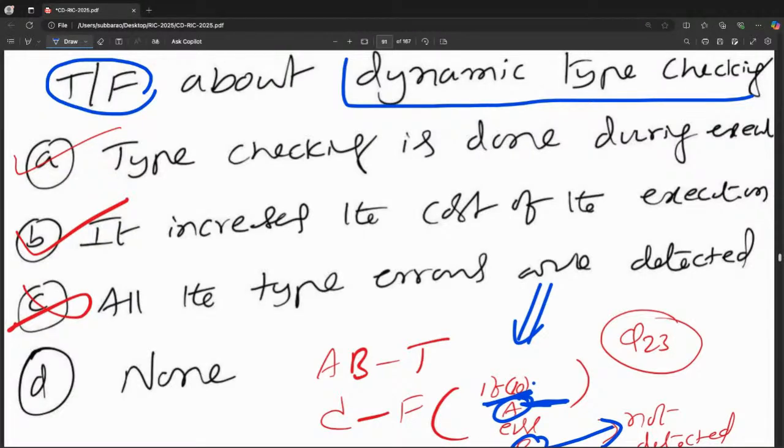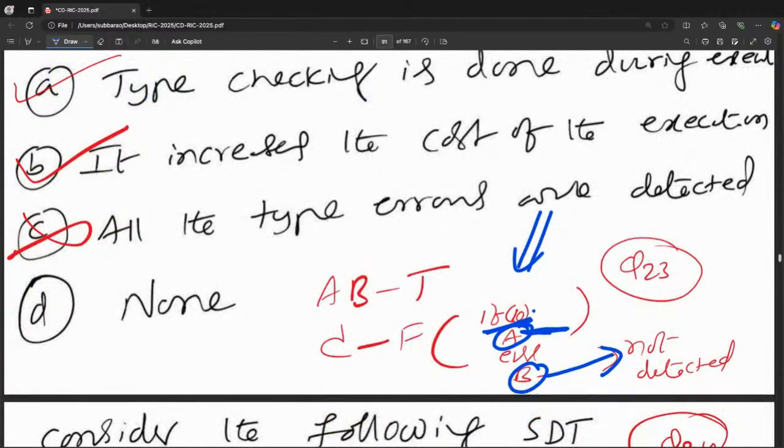Type checking is done at execution time. So that is called dynamic type checking. It increases the cost. In a recursive program, you may execute the same thing again and again, so the cost will increase because you are doing type checking again and again. All the type errors are detected? It's wrong, because if the condition is true, you may go to the if part only, not the else part. But the compiler is not like that. The compiler is not running the program. It will scan the total code, and wherever an error is there, it will catch it.